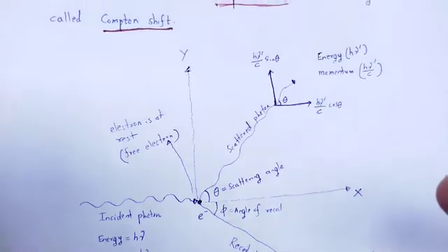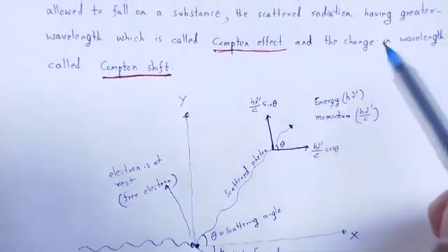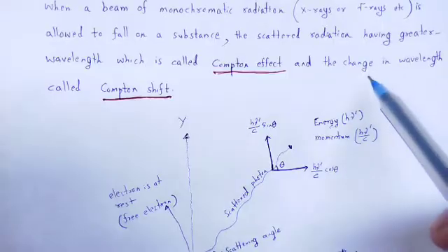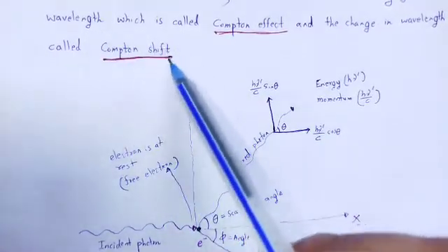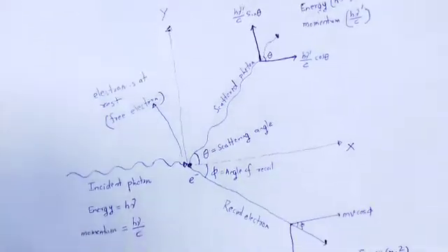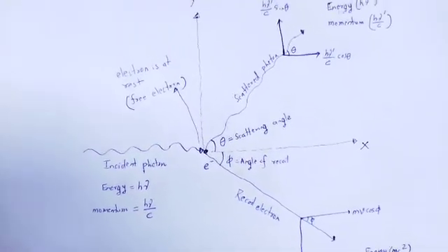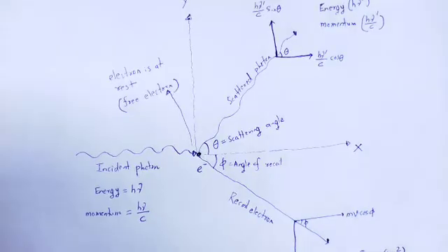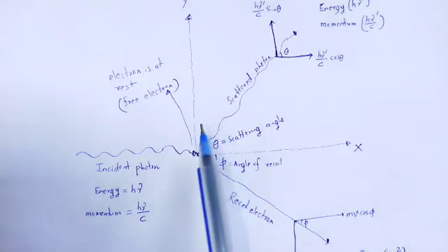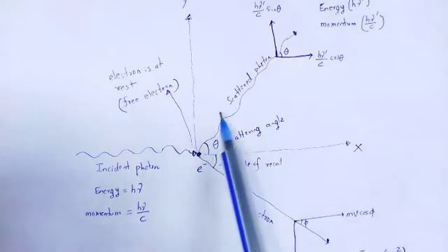Now, mathematically we will show the change in wavelength, that is the Compton shift. Here we use the law of conservation of energy and the law of conservation of momentum, before collision and after collision.